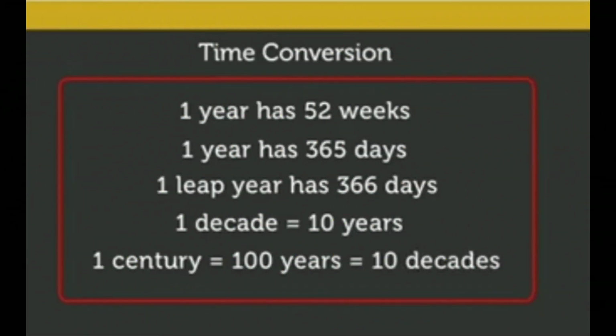Let us recall what we have learned till now. One year has 52 weeks. One year has 365 days. One leap year has 366 days. One decade is equal to 10 years and 1 century is equal to 100 years, that is equal to 10 decades.